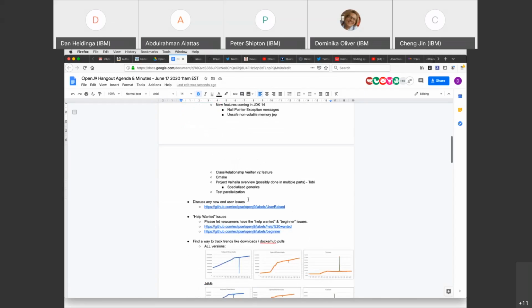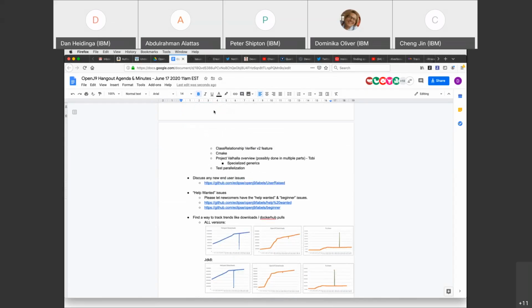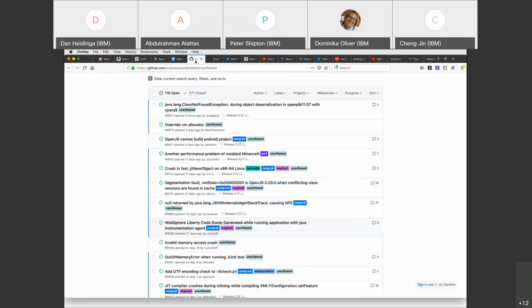So I guess the first thing we'll do then is take a look at the new user-raised issues. I've got that open already, and if we look, there's only been a couple, 3 since the last OpenJ9 call. The first one is an issue with deserialization, and this seems to be showing up when the class cache that we've added is used, unless they disable the class cache that we have.